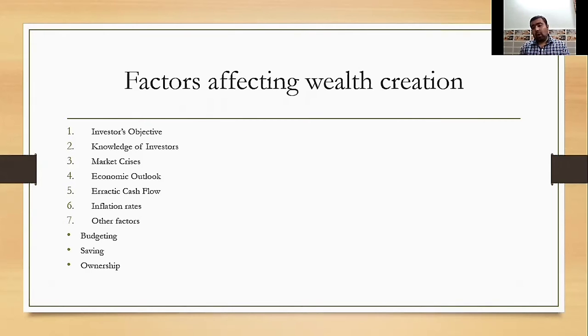After that, the other factors. In the other factors, first comes budgeting. Budgeting can balance your income and expenses, and this helps to increase your net worth. After that, the next point is saving. The sooner you save, the better. It is for your future, to maximize your net worth. After that, our next point, ownership. Ownership refers to owning assets, home, jewelry, etc. that add to your saving, thus creating maximum wealth.